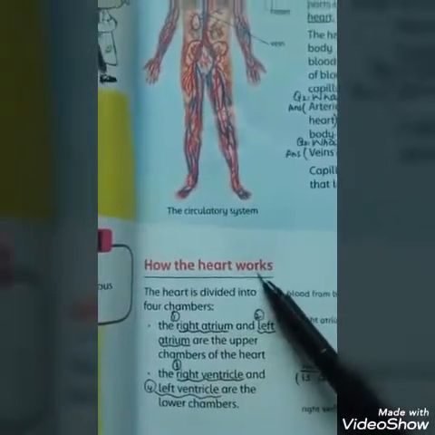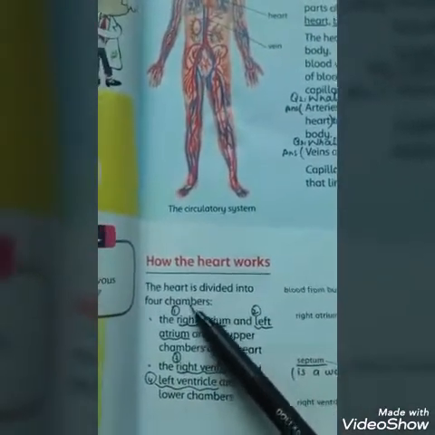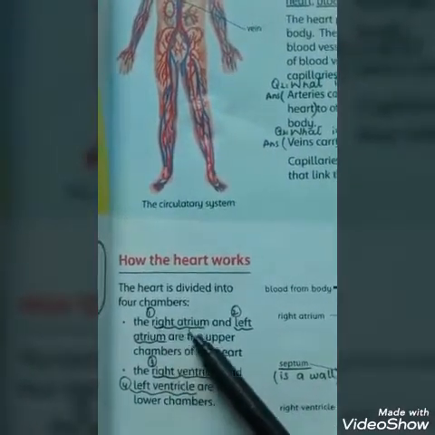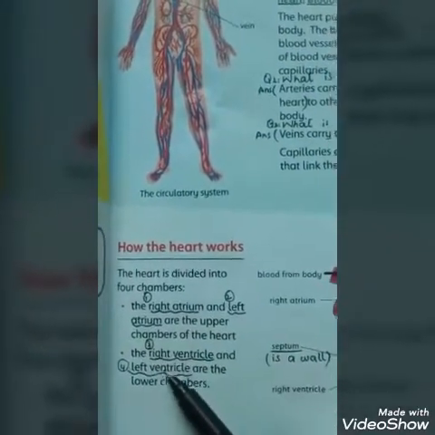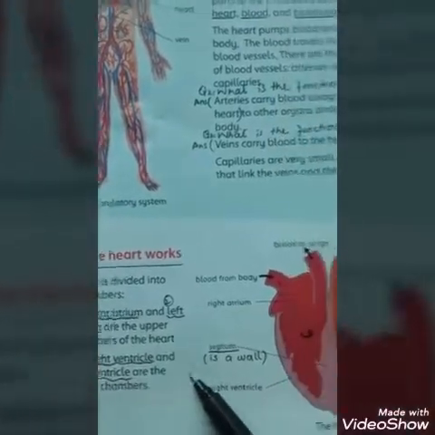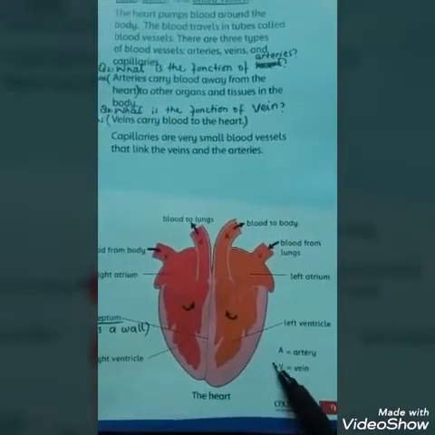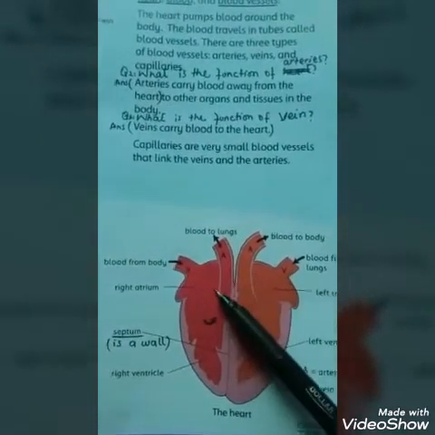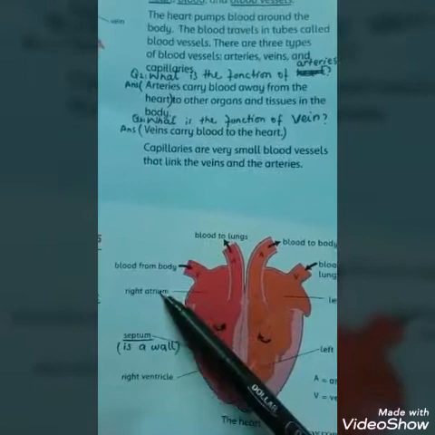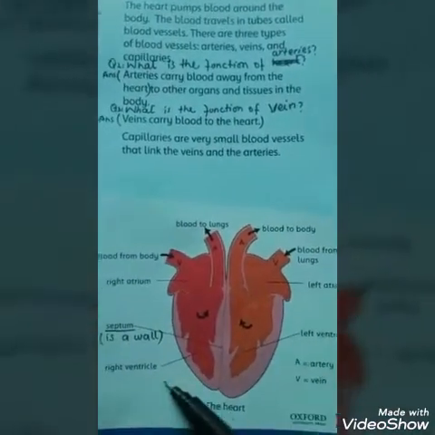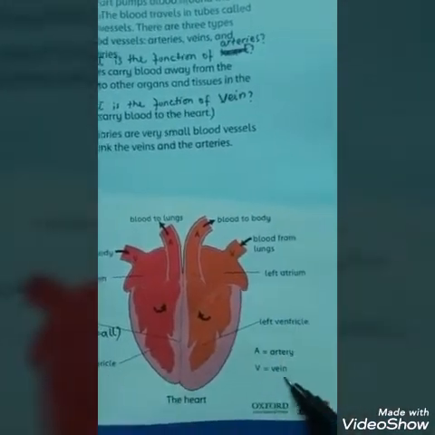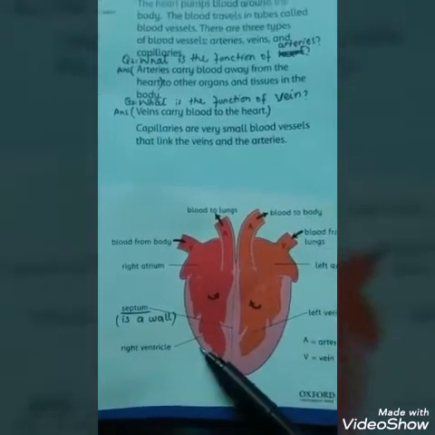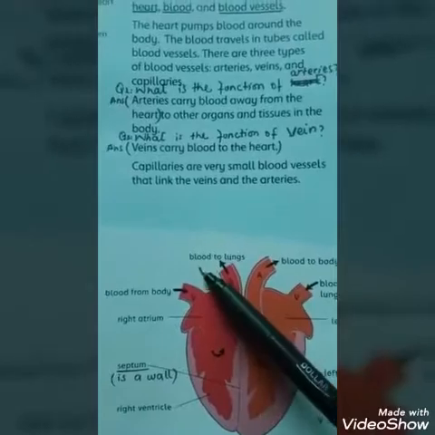How does the heart work? Heart is divided into 4 chambers, meaning 4 boxes: right atrium, left atrium, right ventricle, left ventricle. Here you can see the picture of heart. Internal structure of heart: 2 atria, right atrium and left atrium. 2 ventricles, right ventricle and left ventricle. A for artery, V for vein. The heart. Okay.